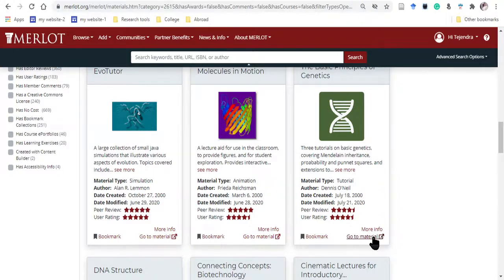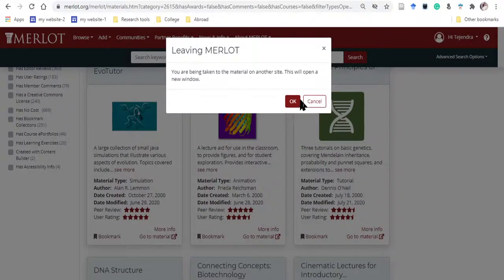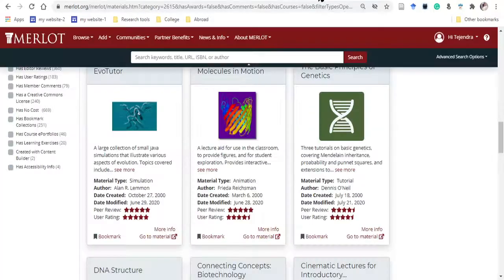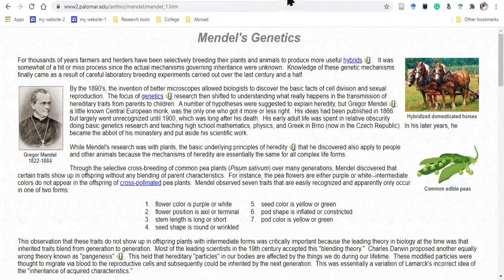I click here, then I will find a pop-up option, and this is telling me that you are being taken to the material on another site, and this will open a new window. So I have to decide whether I want to continue or not. Okay, so yes, I want to continue. Okay, then I click here. Okay, right, and I found this result.